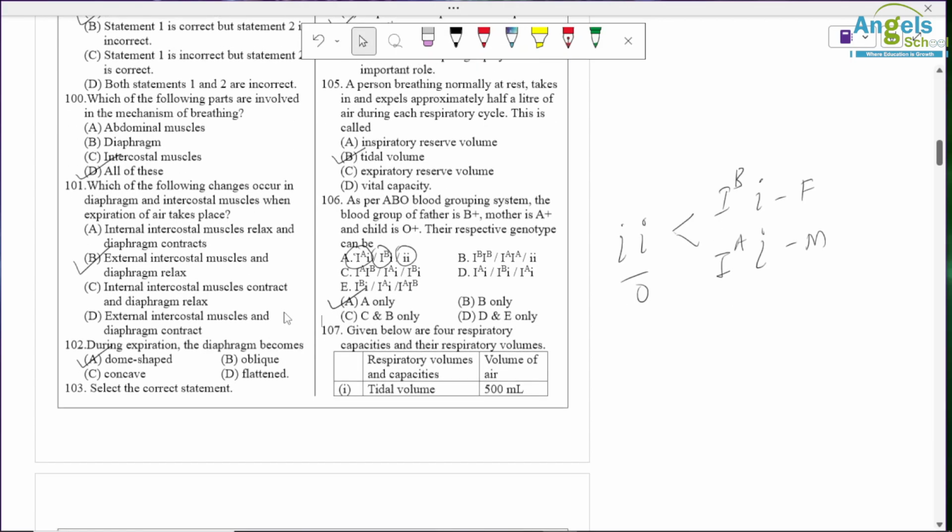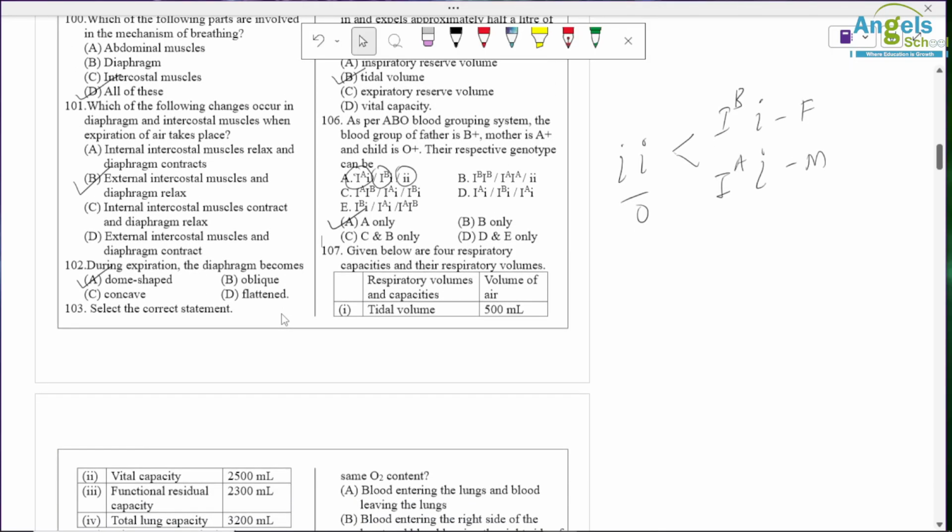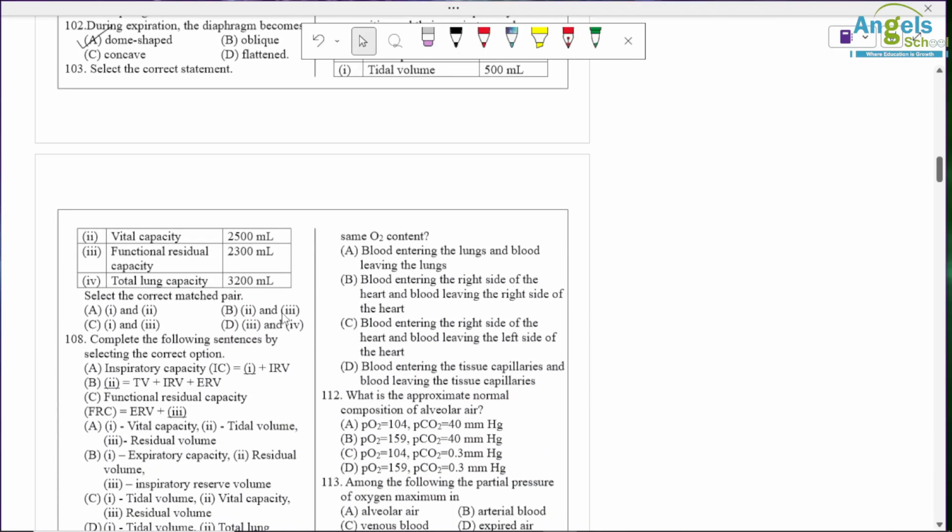Question number 107. Given below are four respiratory capacities and their volumes. Tidal volume is 500 ml, so it is a correct option. Vital capacity is 2500 ml, so it is incorrect. Functional residual capacity is 2300 ml, which is again correct. Total lung capacity is 3200, so it is the wrong option. So option C is correct.